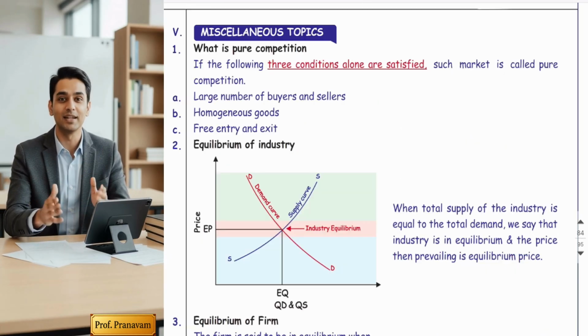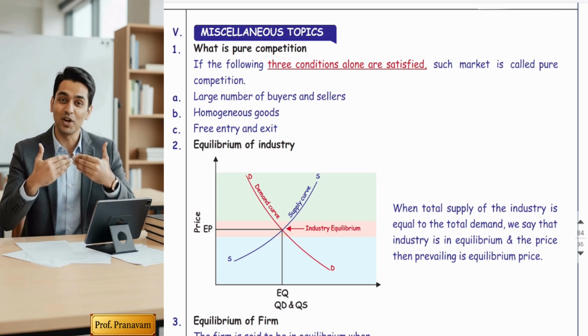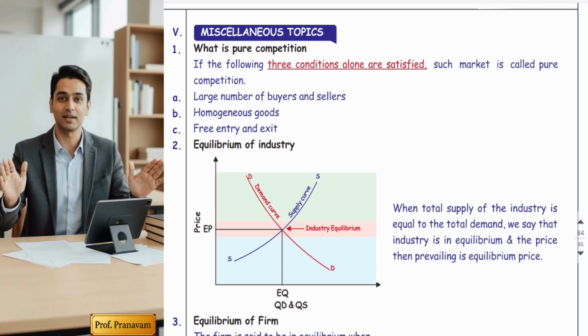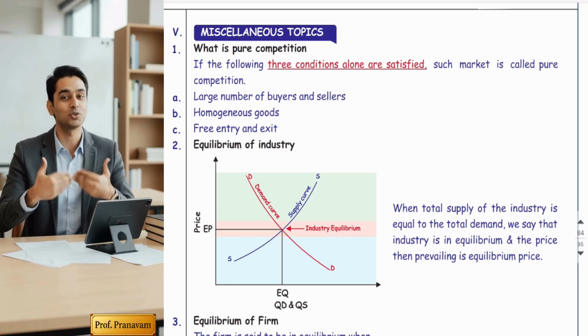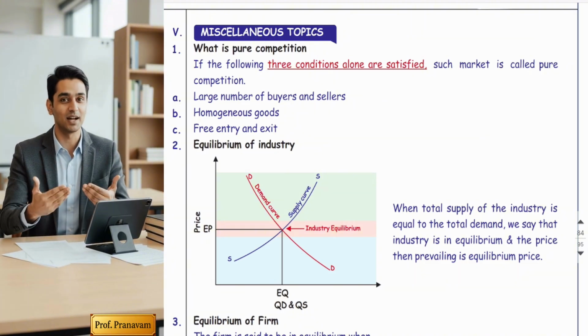Yes. So let's start with our next topic, that is miscellaneous topics. Friends, the entire main part of the chapter is over, but some 5 to 6 points are left which have been derived. It is called miscellaneous. Let's start one by one.